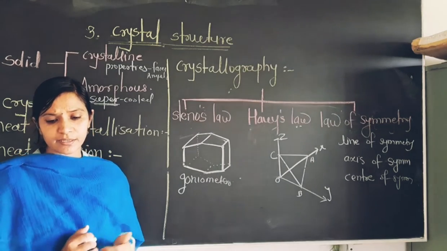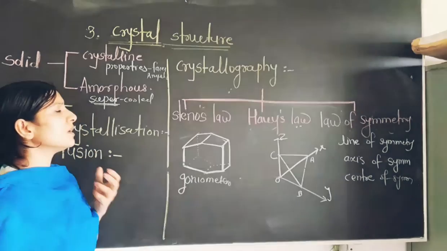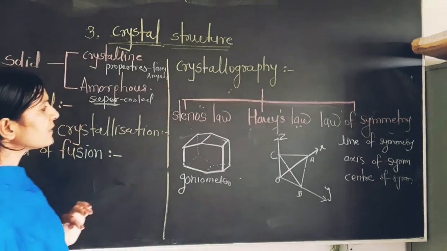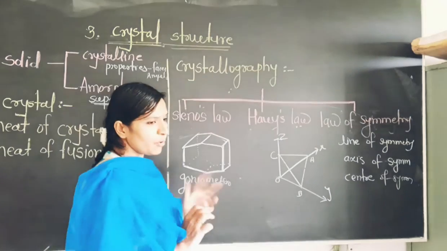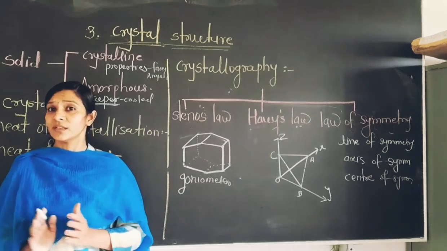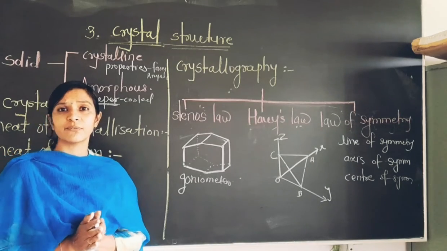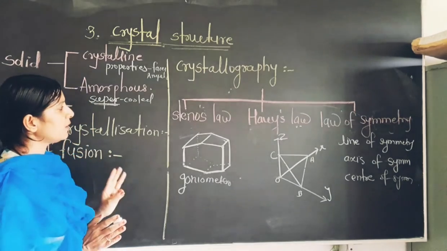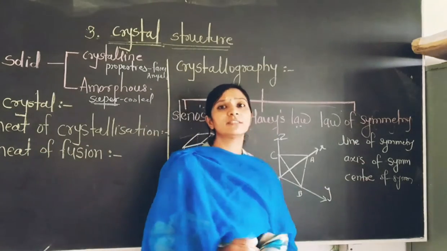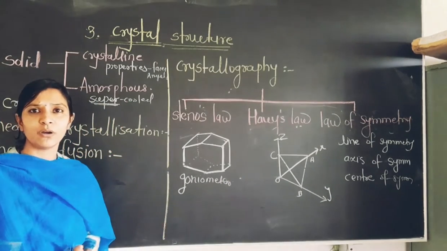Geometrical crystallography deals with the outward spatial arrangement of the atoms or ions in a particular space. It is not possible to just look at the crystal and say this is the angle and this is that. It's not like that. Crystallography is studied in a very scientific way by using 3 laws. The first law is Steno's law, another one is Hall's law, and the third one is the law of symmetry. In this video, we will discuss all 3 laws step by step.